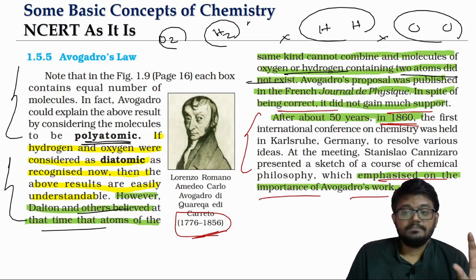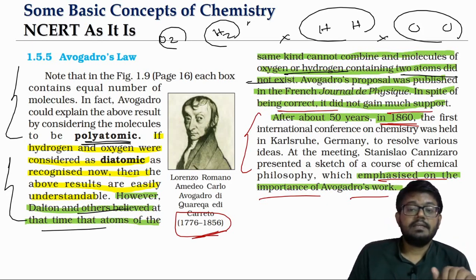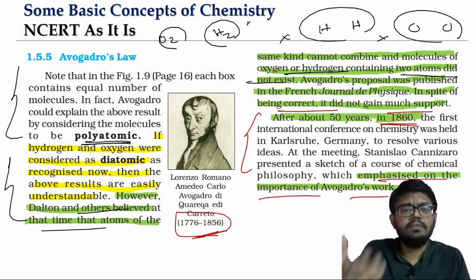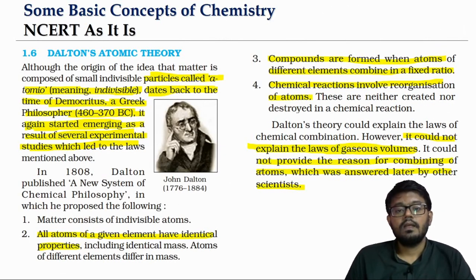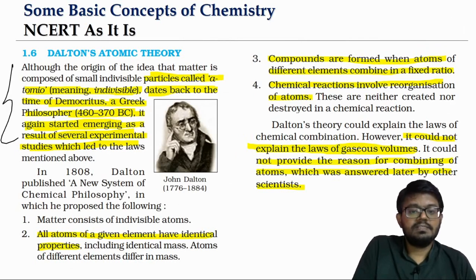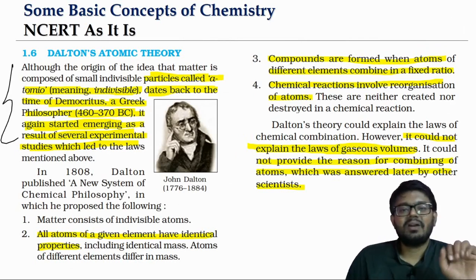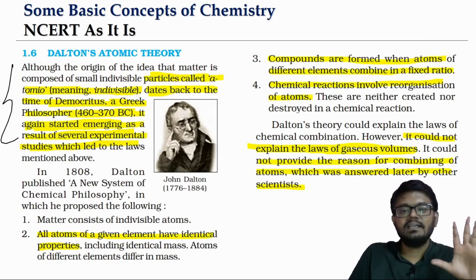The point is, in the scientific community also we have influences. The person who is the culprit for discrediting Avogadro's hypothesis, or Avogadro's law, is the great John Dalton.